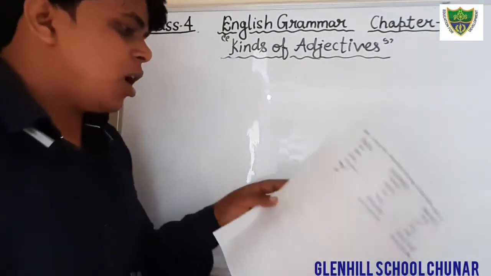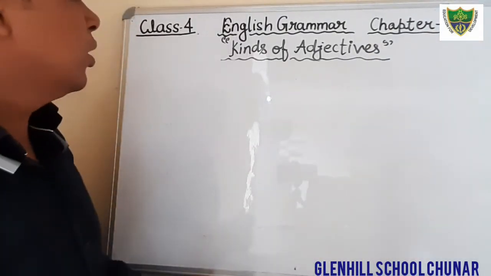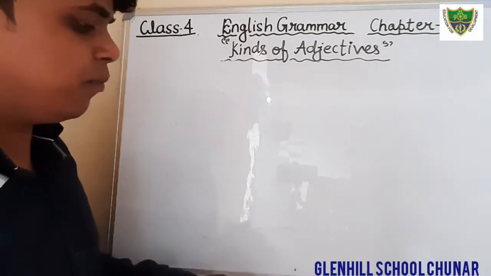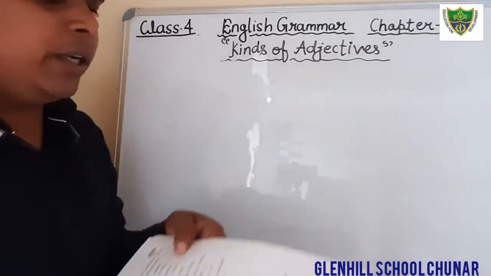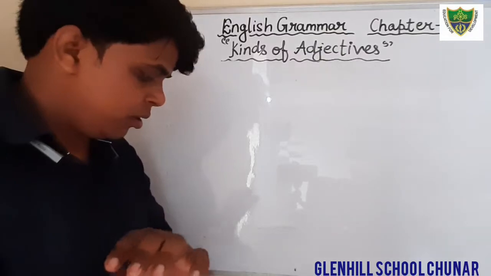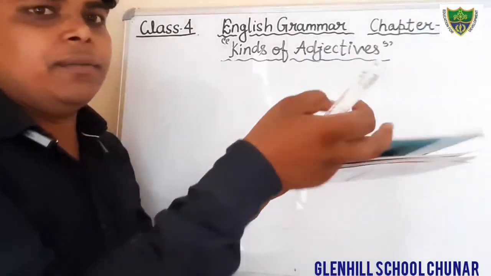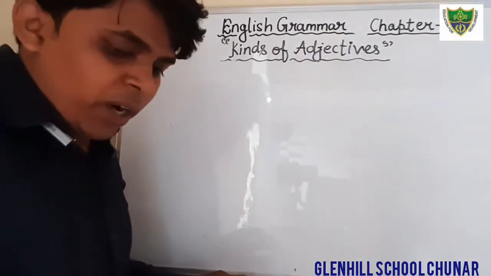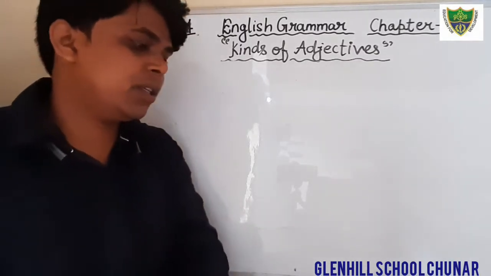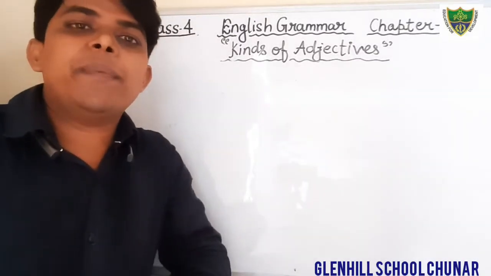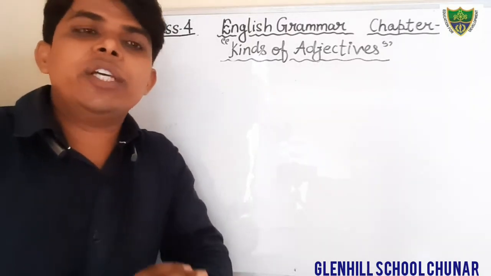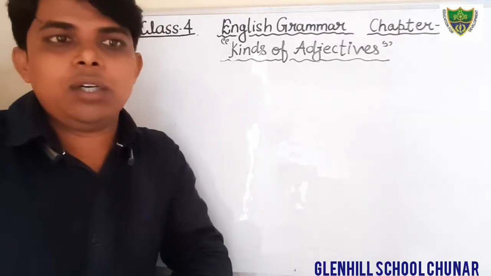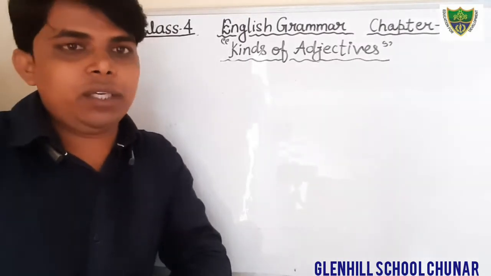So students, now we will discuss the most important thing in this chapter, that is the degree of comparison. It is also given in your book at page number 18. So what is degree of comparison? Dear students, when we compare anything, we use degree of comparison to compare more than one thing.